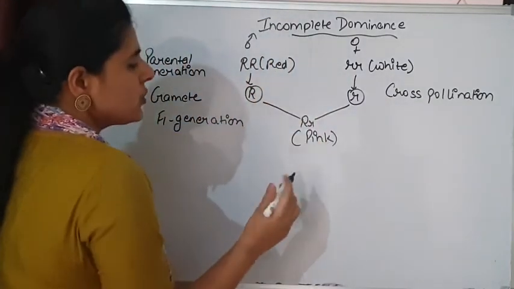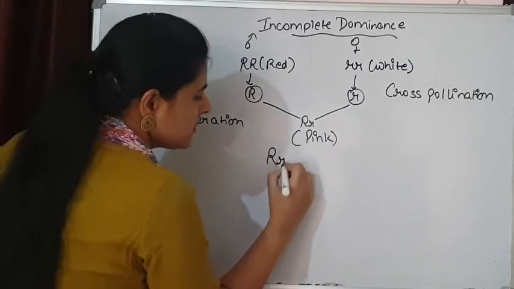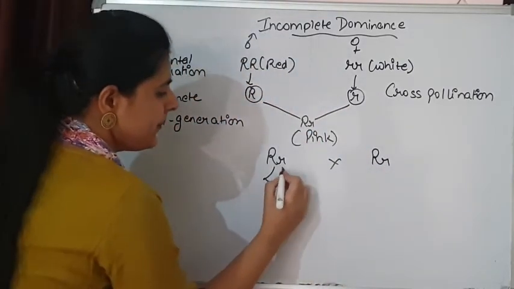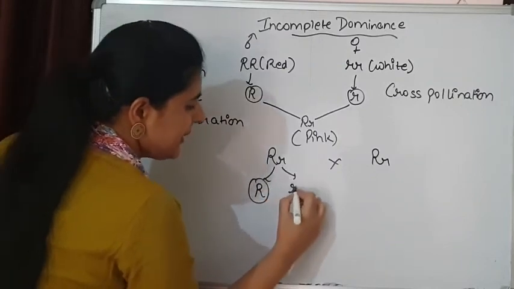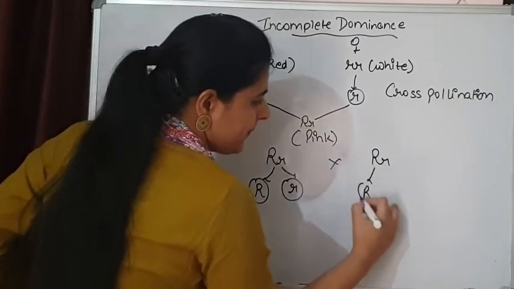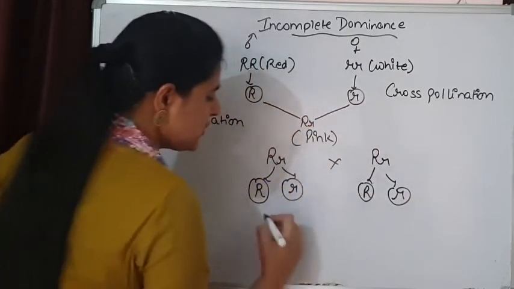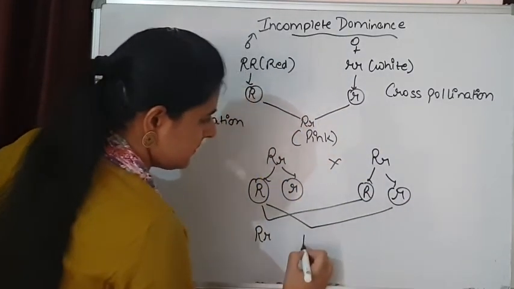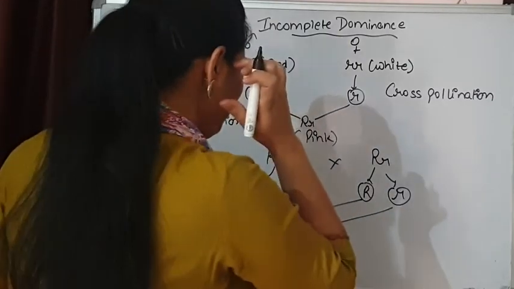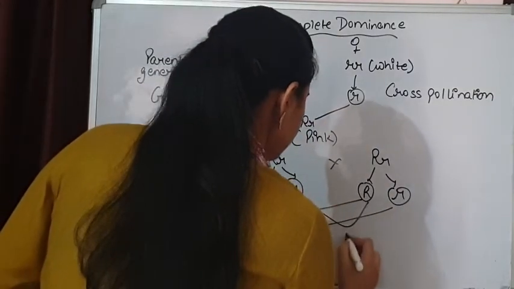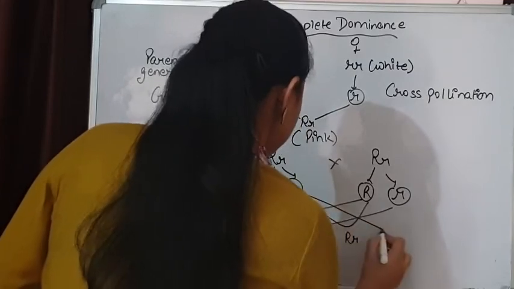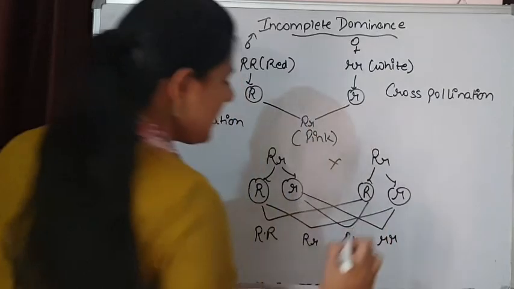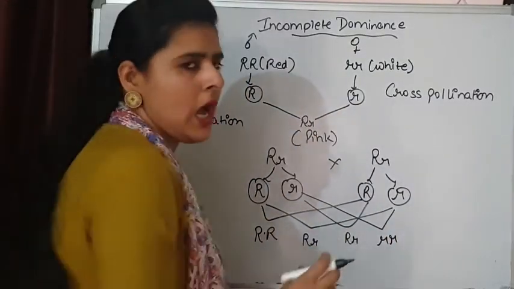Now if we do a self-cross, self-pollination between the F1 generation, the gametes produced are these ones and the possible progenies are these. These are the possible outcomes.